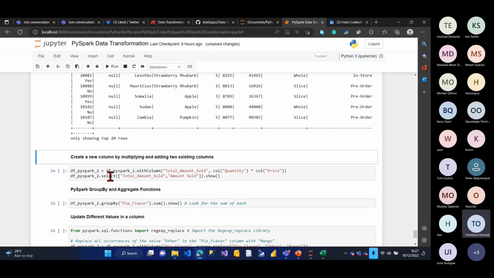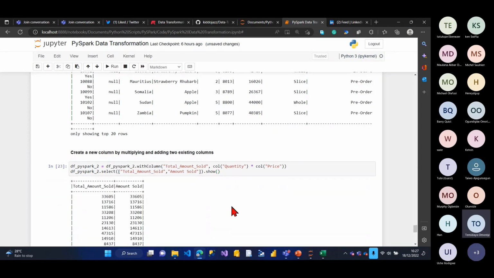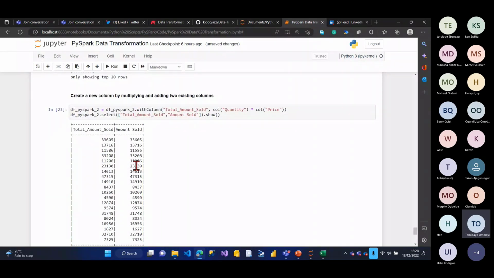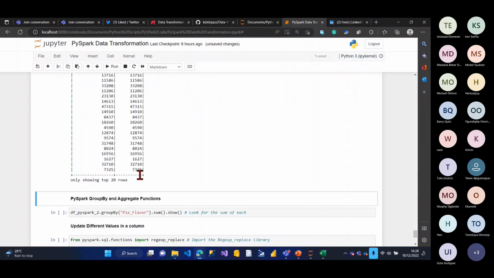I want to create a new column. The column name should be total_amount_sold, from column quantity times column price. After I do that, I have to compare the new column and the old column together to see if they're actually the same thing. So I run this, and I can see the new column is here and the old column, and you can see that it's actually correct.